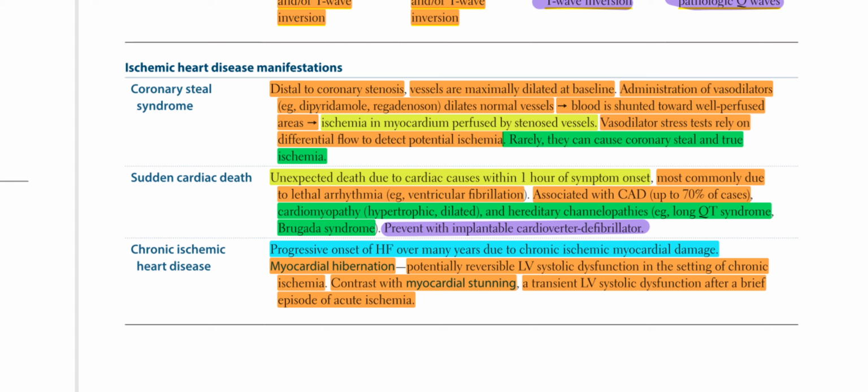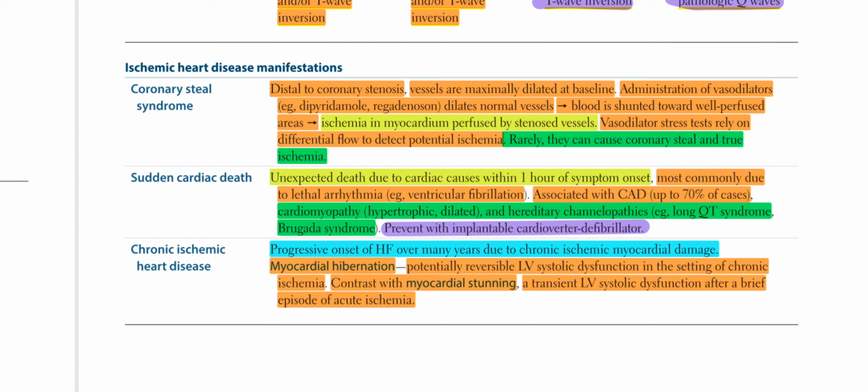Sudden cardiac death: unexpected death due to cardiac causes within 1 hour of symptom onset, most commonly due to lethal arrhythmia, for example ventricular fibrillation. Associated with coronary artery disease in up to 70% of cases. Also cardiomyopathy, for example hypertrophic and dilated, and hereditary channelopathies, for example long QT syndrome, Brugada syndrome. Prevent with an implantable cardioverter defibrillator.